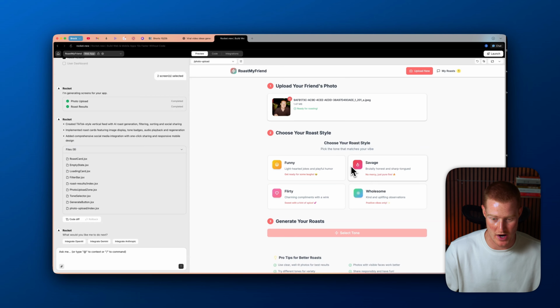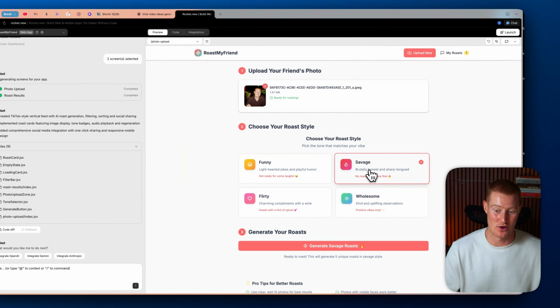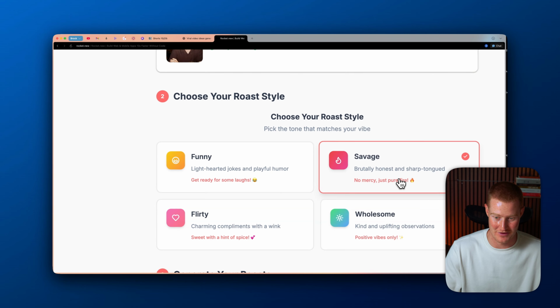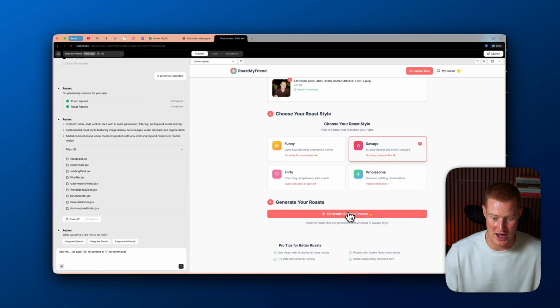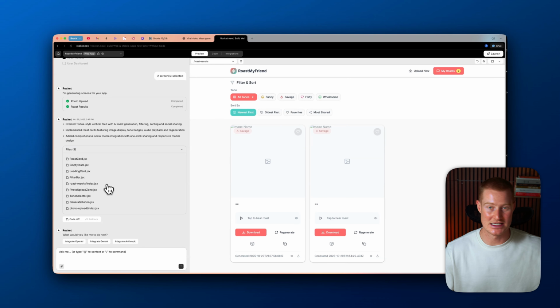We can make any change to our app that we would like, and I can make the user interface look a bit nicer as well, so it's not so AI generated. For example, let's go ahead and choose savage. I want this to be brutally honest and sharp-tongued, no mercy, just pure fire. So this app is pretty fun and interactive, and I could click generate roast, spinning up this user interface here. And I just realized something. This is not yet connected to AI, so it's not gonna actually roast me.